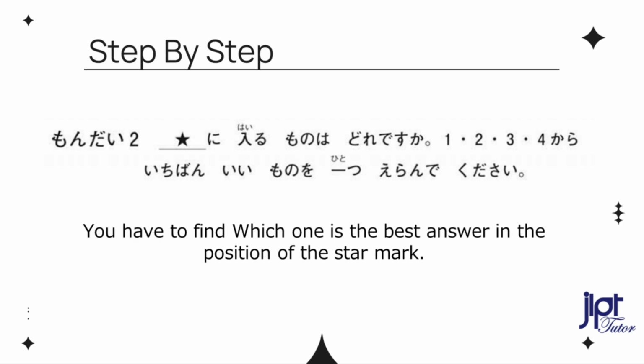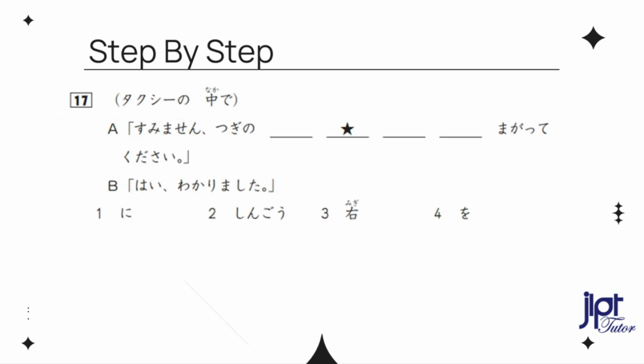問題2。括弧に入るものはどれですか？一番いいものを一つ選んでください。 You have to find which one is the best answer in the position of the star mark. Don't panic. I will show you how to find it now. Question number 1. You see there are A and B talking. Blank 1, star mark, blank 3, and blank 4.